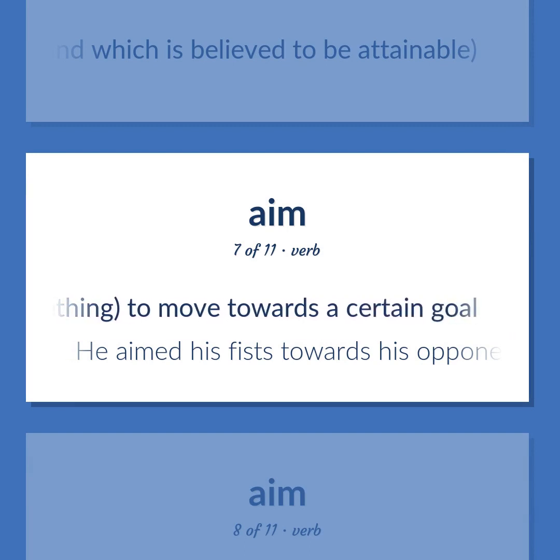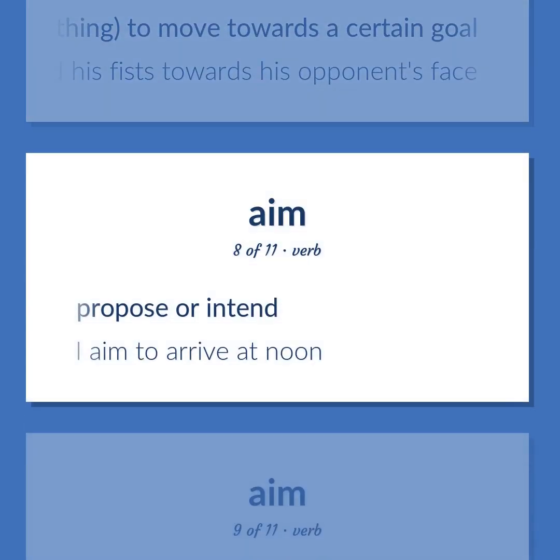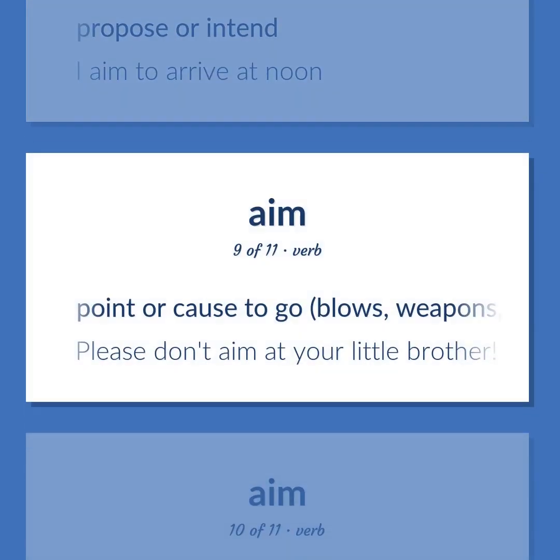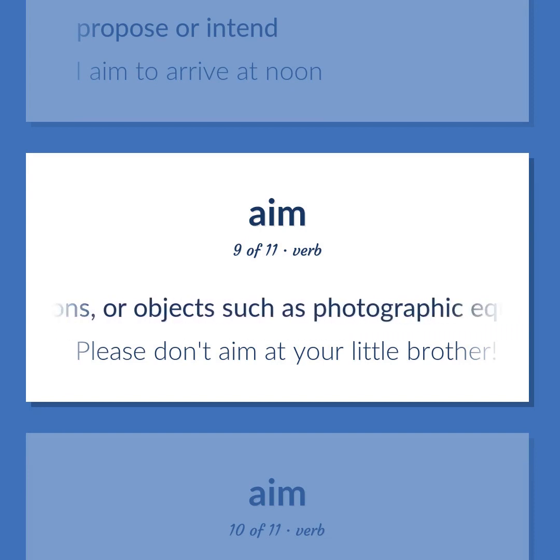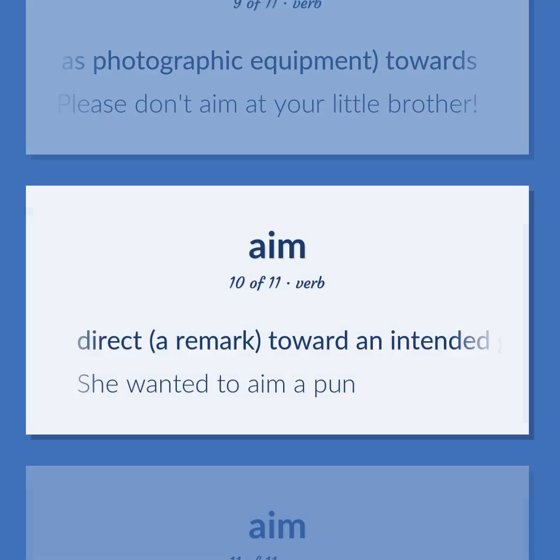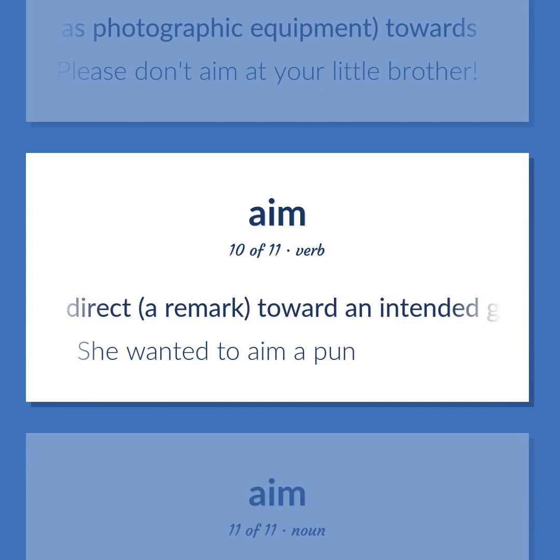He aimed his fists towards his opponent's face. Propose or intend. I aim to arrive at noon. Point or cause to go blows, weapons, or objects such as photographic equipment, towards. Please don't aim at your little brother. Direct a remark toward an intended goal. She wanted to aim a pun.